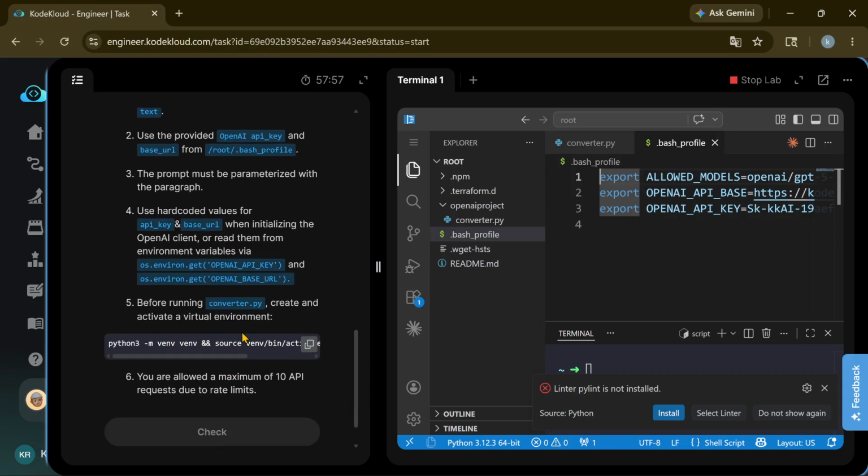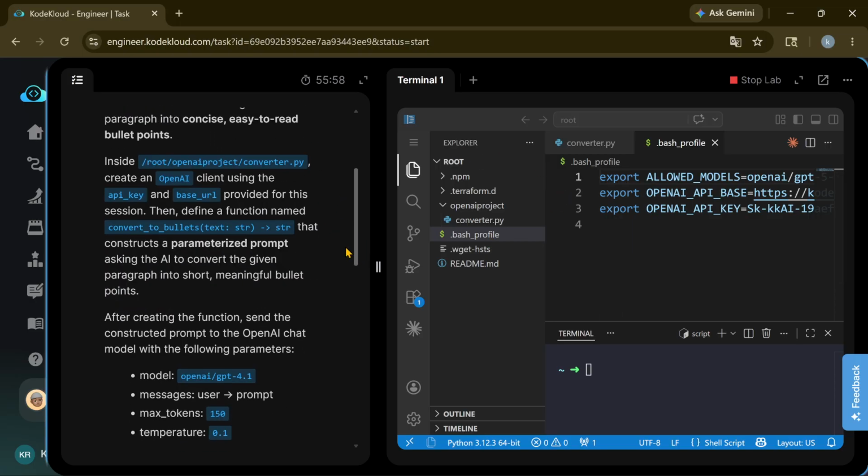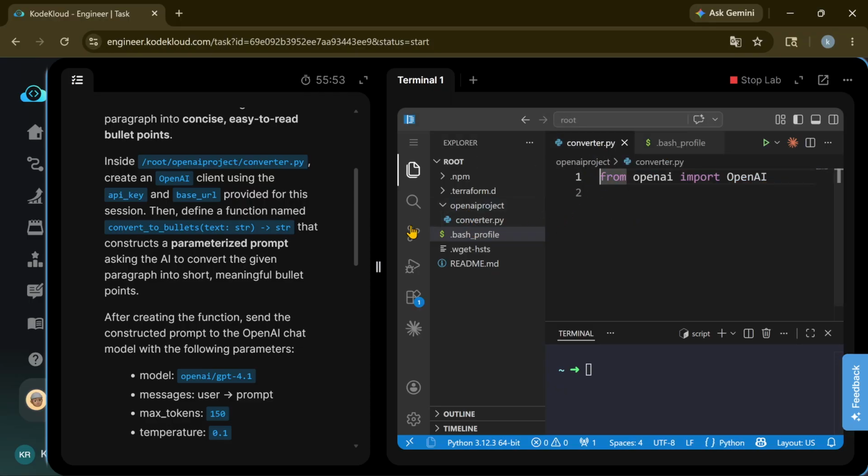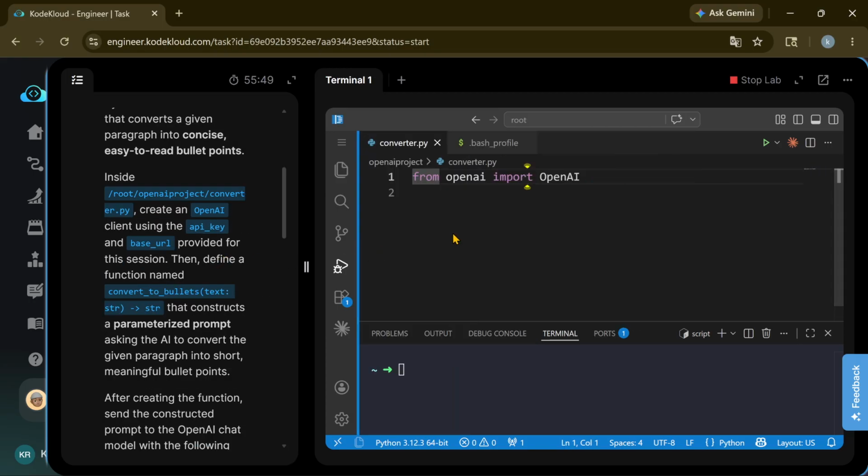Before running the converter, we need to create and activate a virtual environment. Now go to the converter.py file. We need to create the OpenAI client and also the convert to bullets function.